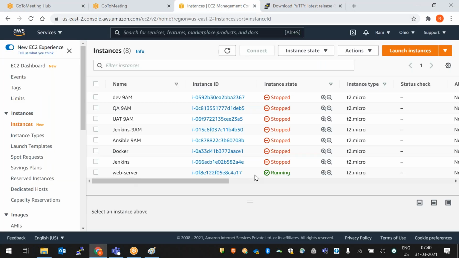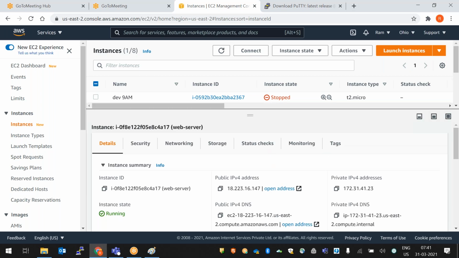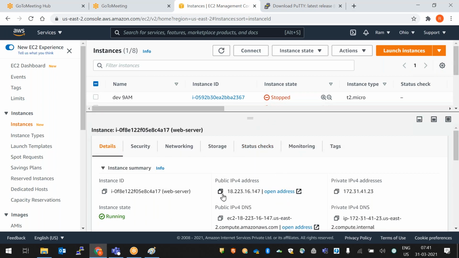So this is our instance, right? So select the instance, click on this. So every server, every Linux, every cloud instance will have 2 IP addresses. Normally in physical servers or virtual servers, how many IPs will be there? One IP, which is the network IP, right? Even a laptop will have one IP. But here in cloud we have 2 IPs. Every instance will have 2 IP addresses. One is public IP, another one is private IP.